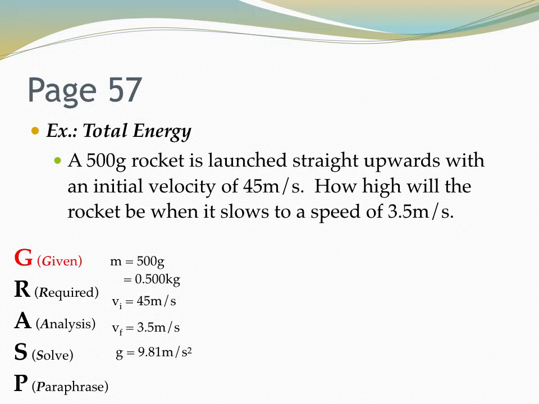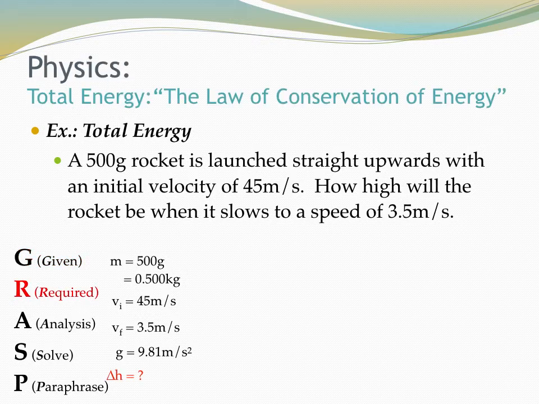Okay, so what's this asking us for? How high will the rocket be when it slows to a speed of 3.5 meters per second? Okay, so it's this change in height that we're looking for. We're looking for h. Now let's just start plugging in equations.